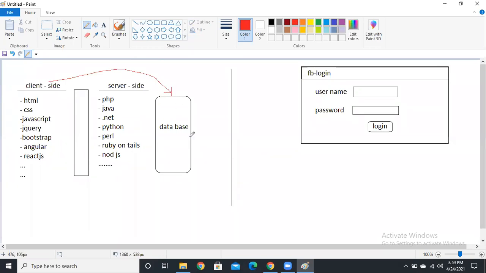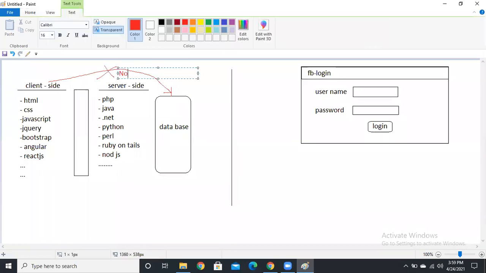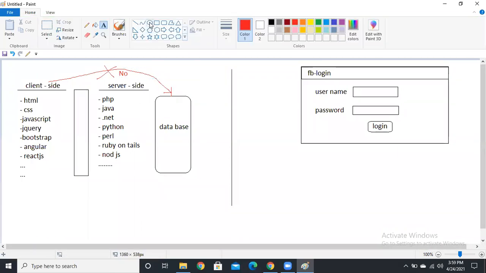But actually, there is no interaction between the client and DB directly, guys. Why? Because here we are using all client-side technologies. These client-side technologies all depend on the browser, guys. Simply, these all are client-side technologies depending on the browser. Okay, these are depending on the browser. The browser understands only HTML, guys.